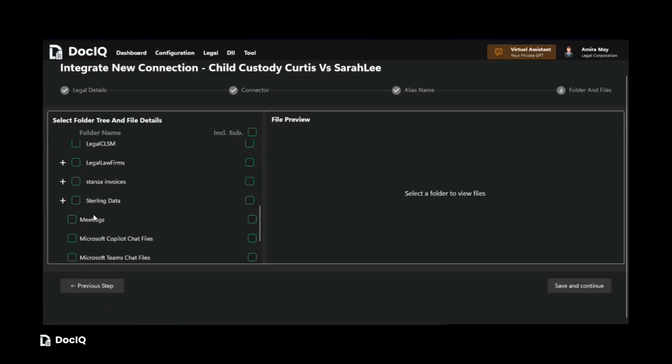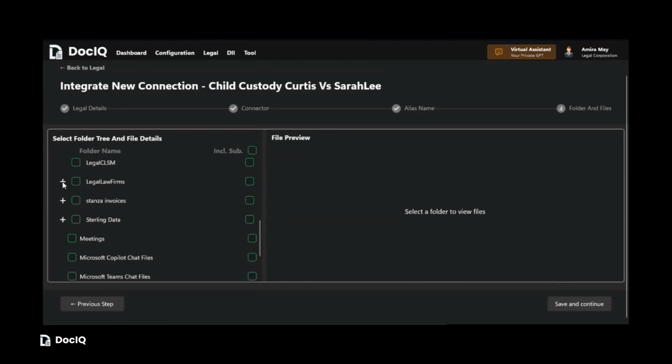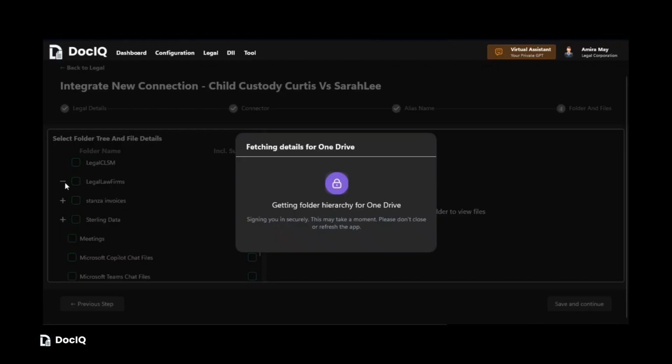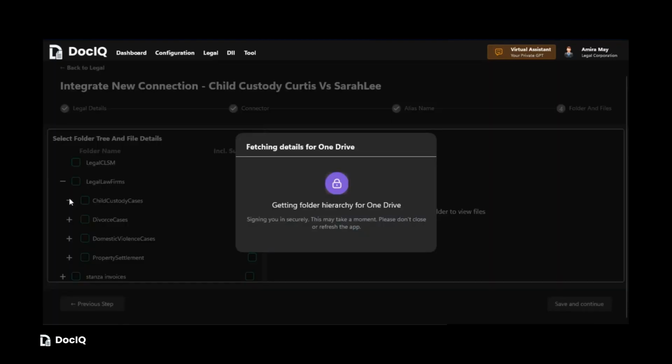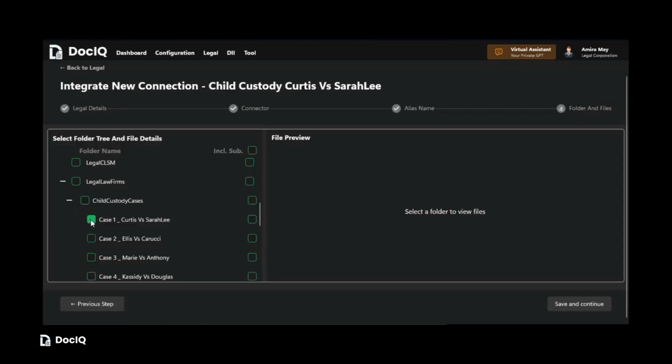Step 2. Synchronize files. After creating the connector, the next step is to synchronize the files. Navigate to Configuration, Sync Files. From the Matter dropdown, select the legal matter associated with the connector.